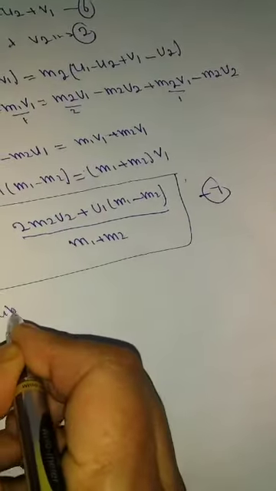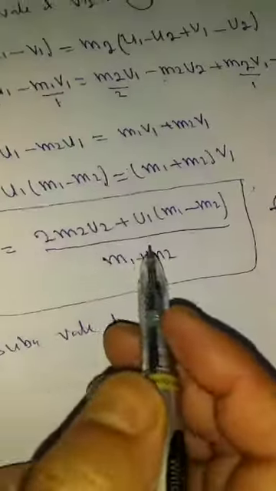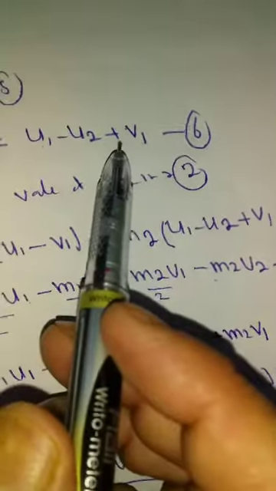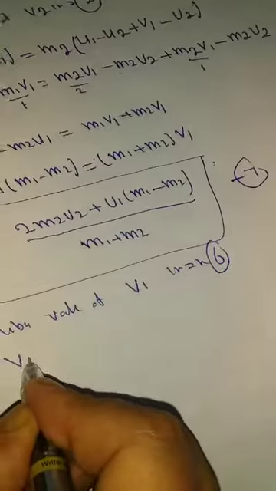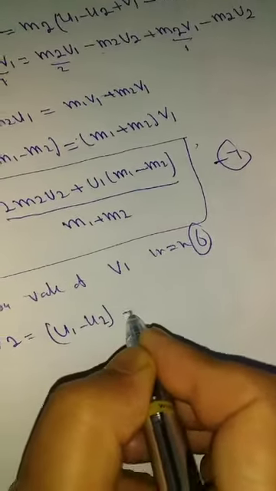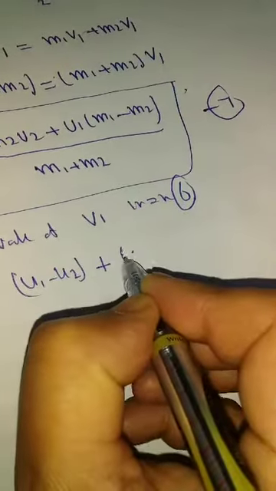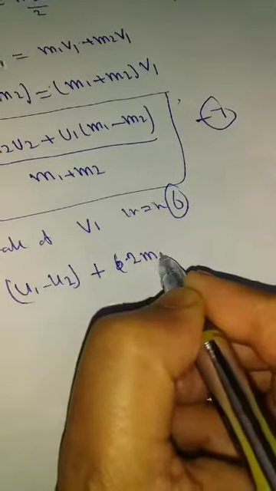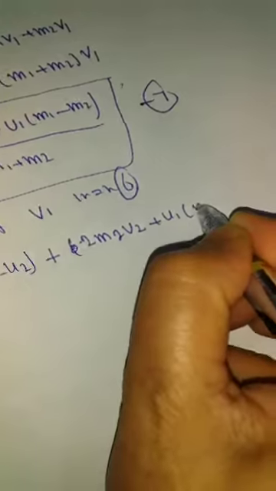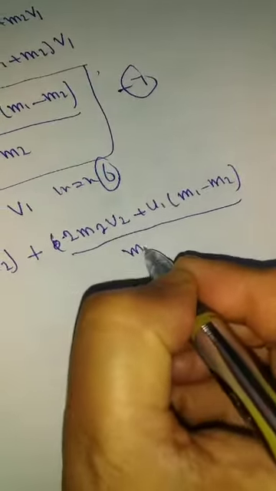Substituting value of v1, this v1 in equation 6, in equation 6 ऊपर है, yeah, ultimately we get v2 is equal to u1 minus u2 plus, instead of v1 I can write twice m2 u2 बस हो गया plus u1 (m1 minus m2) whole divided by m1 प्लस m2.